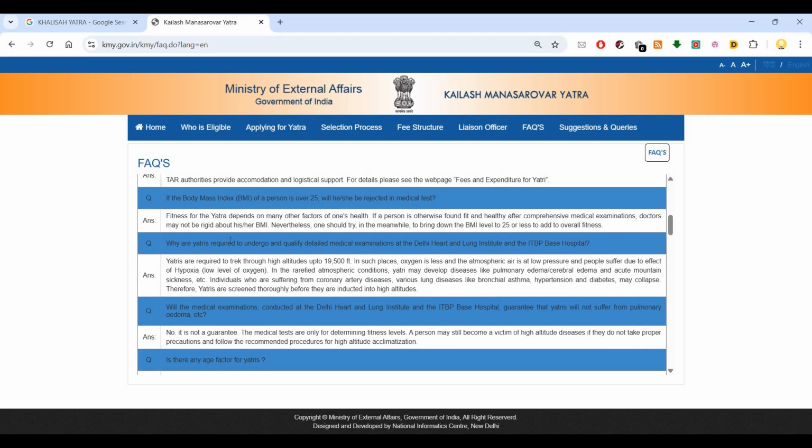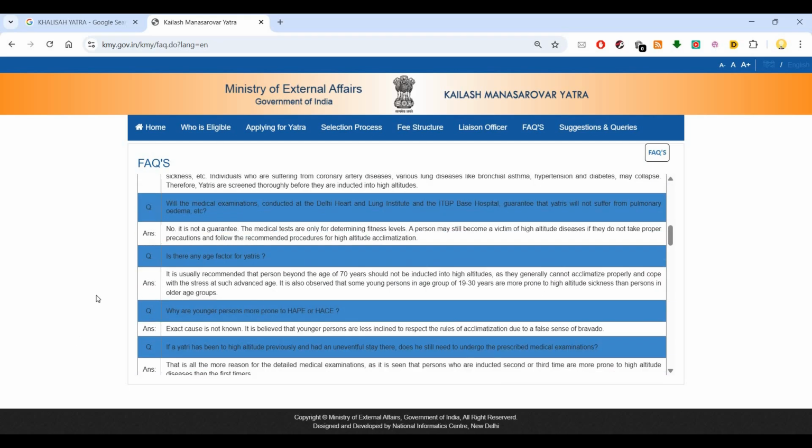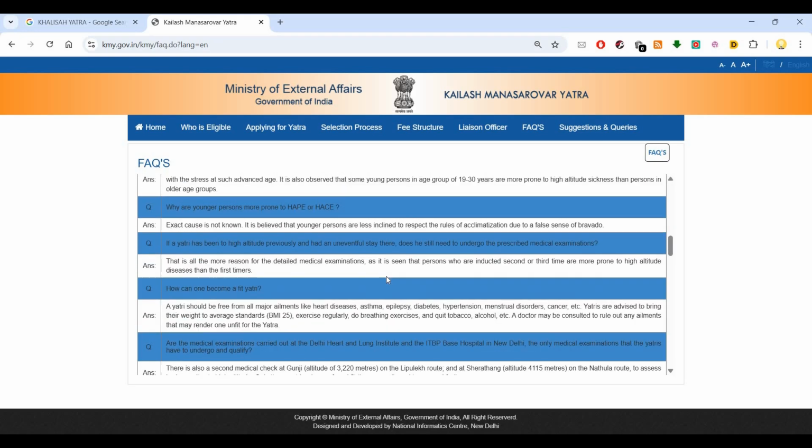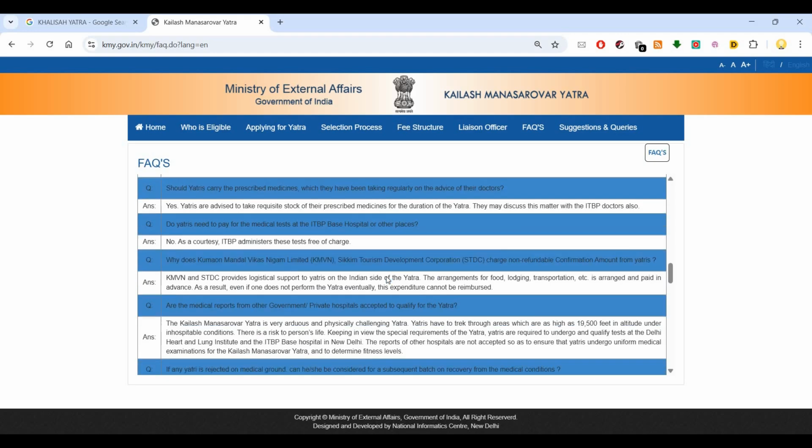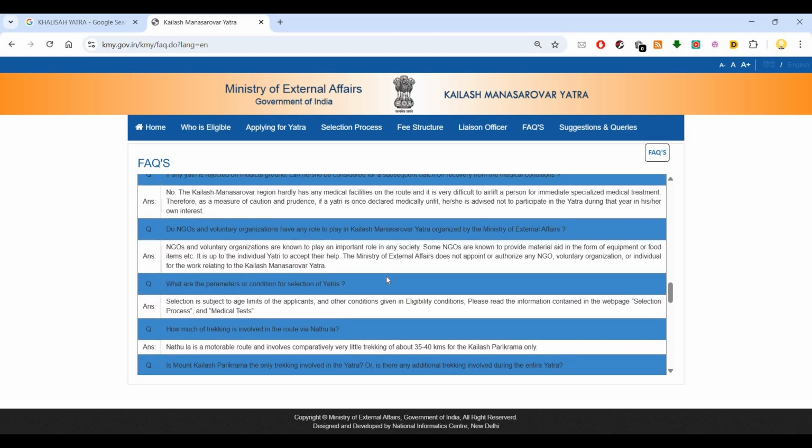Then there are various other questions. Why is a Yatri required to undergo a detailed medical examination? Yatris are required to trek through high altitudes. That's the reason. Will the medical examination conducted at Delhi Heart and Lung Institute guarantee that the Yatris will not suffer from any diseases on the way, such as edema, etc.? No, it is not a guarantee. Is there any age factor for Yatris? There is a maximum age of 70 years. Various other questions that you might have, all those questions are answered here.